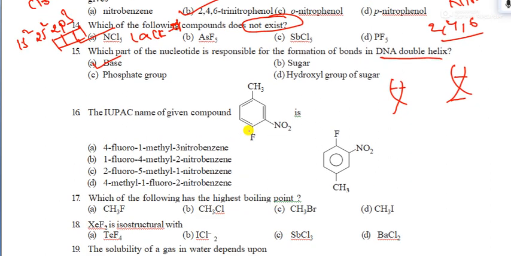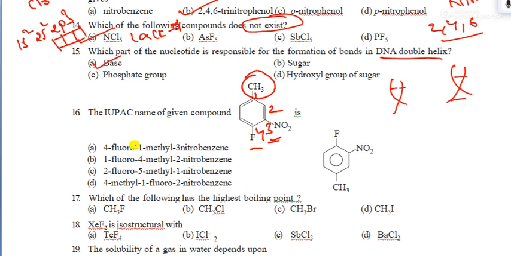Question number 16: the IUPAC name of the given compound. They have asked for this compound's IUPAC name. First priority is the methyl group. Next priority, you can see the lowest sum rule is there. Look at 1, 2, 3, 4. You can see 3-nitro, 4-fluoro is there.